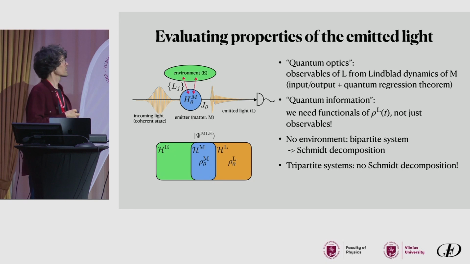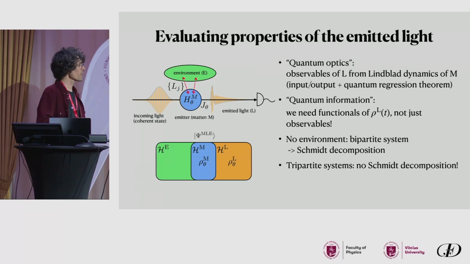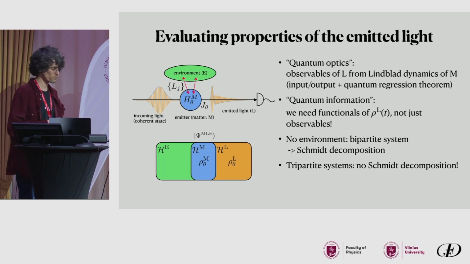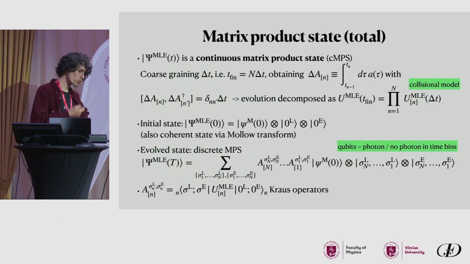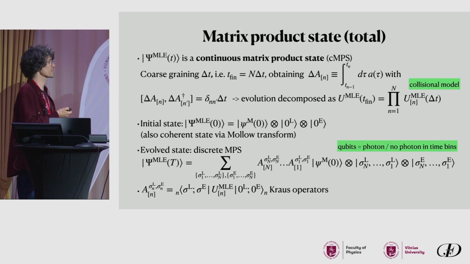And now, this is much harder, but in the absence of this environment, the overall emitter and light state is pure, and there are some tricks related to the fact that there exists a Schmidt decomposition for bipartite pure states, but this is not the case for tripartite systems. So we have to get our hands dirty and obtain a more concrete description of the form of this emitted state. Now I don't want you to go through all the details here, but it's just to show that there is a very well established theory about this.